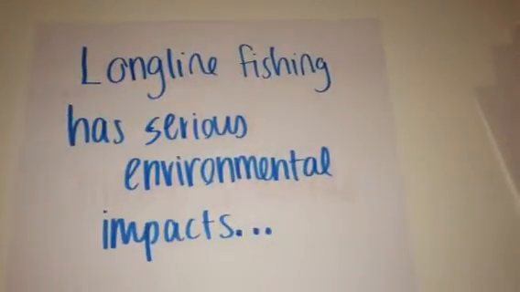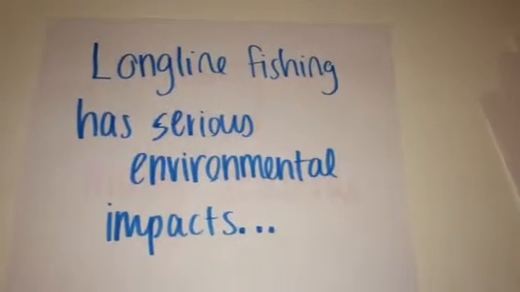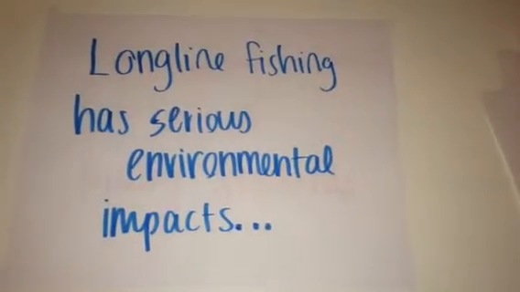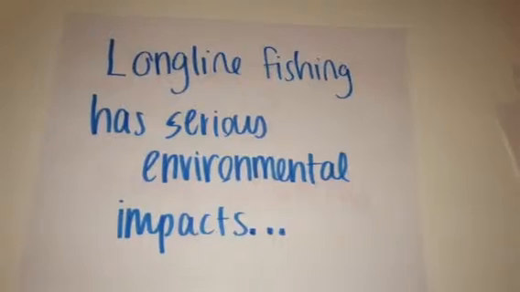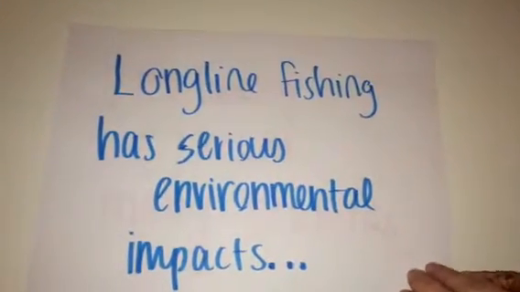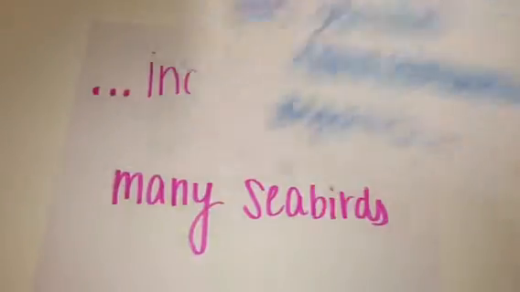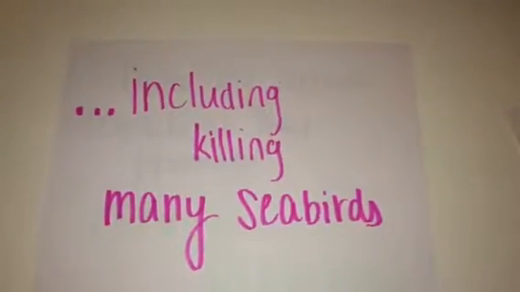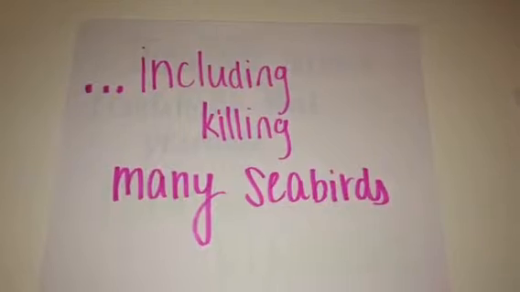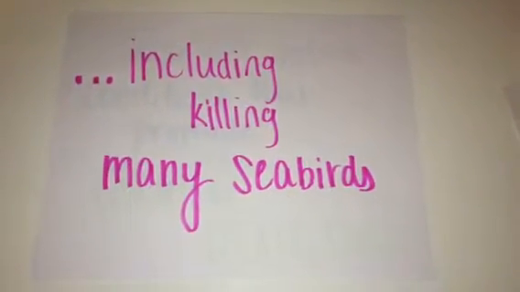The next thing we're going to do is longline fishing. So as we know, it has serious environmental impacts. But the question is, what environmental impacts are they referring to? Well, they are referring to how longline fishing kills seabirds.